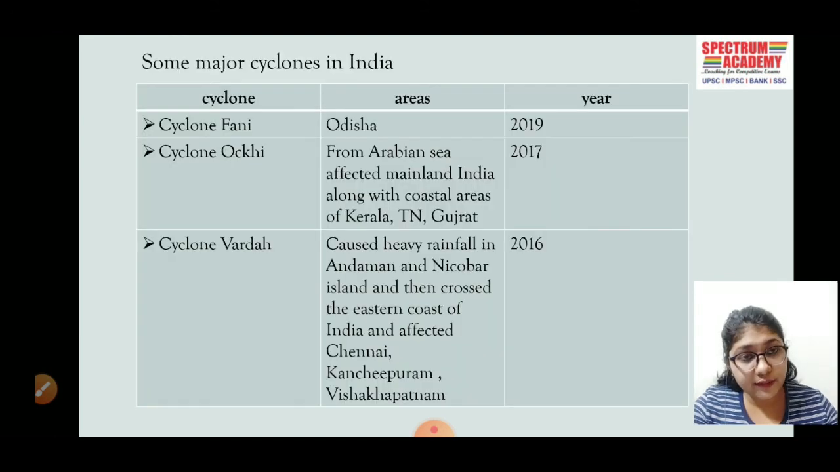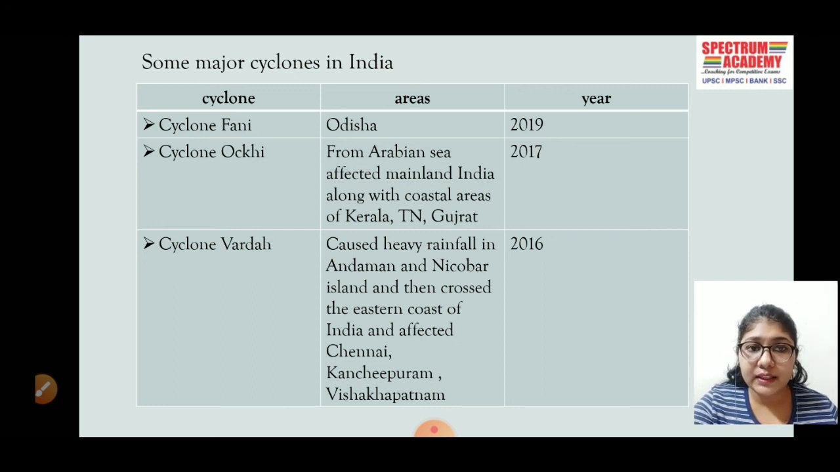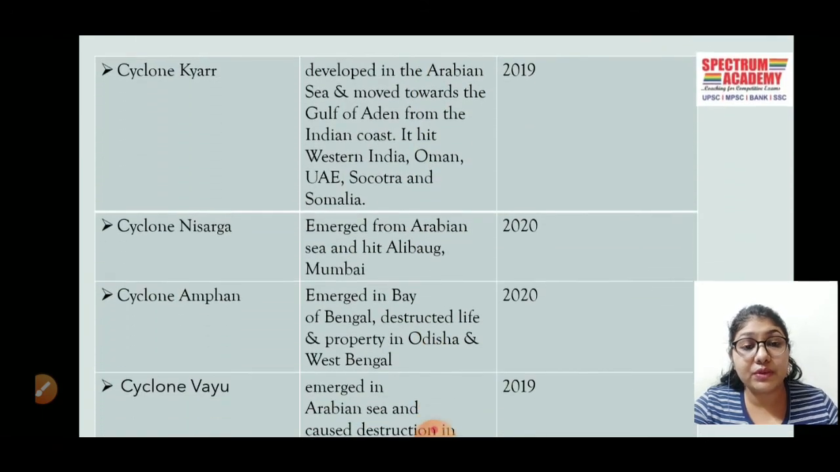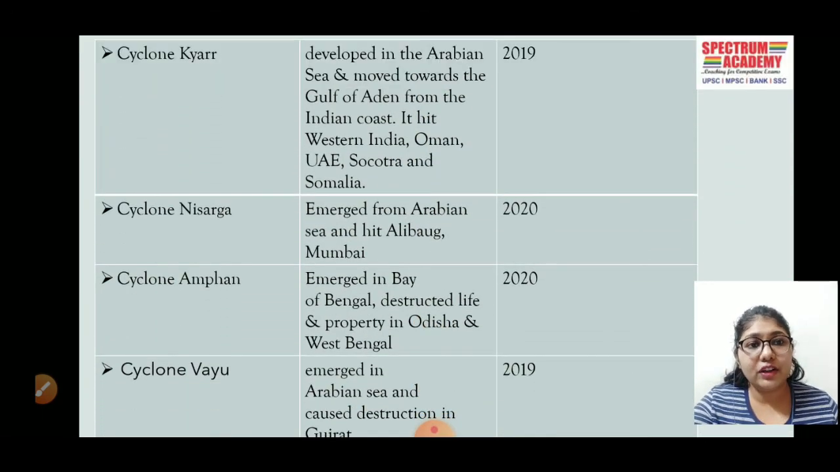These are some of the major cyclones which have occurred in India in the past, like Cyclone Fani in Odisha, Cyclone Okhi. It had emerged in the Arabian Sea and affected mainland India with the coastal areas of Gujarat, Tamil Nadu and Kerala. Then Cyclone Vardah, right? It had crossed the eastern coast of India and affected Chennai, Kanchipuram, Visakhapatnam in 2016. Yes. Then Cyclone Luban, which had developed in the Arabian Sea and moved towards the Gulf of Aden. Then Cyclone Nisarga, Cyclone Amphan in 2020. Then Cyclone Vayu in 2019.